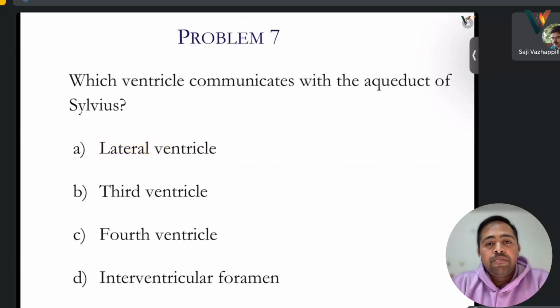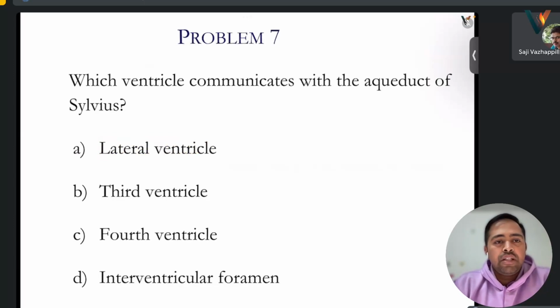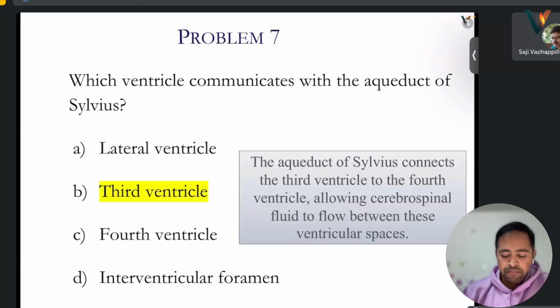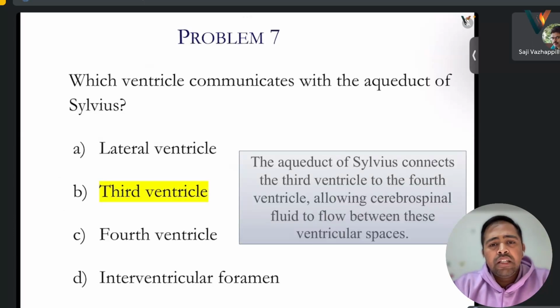Which ventricle communicates with the aqueduct of the pelvis? That is the third ventricle. The third ventricle connects to the aqueduct, to the fourth ventricle, right? Yes.